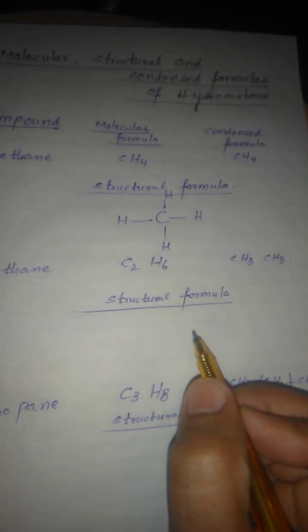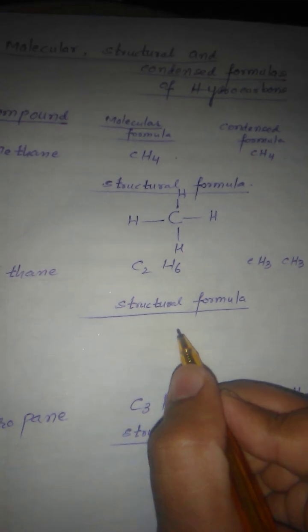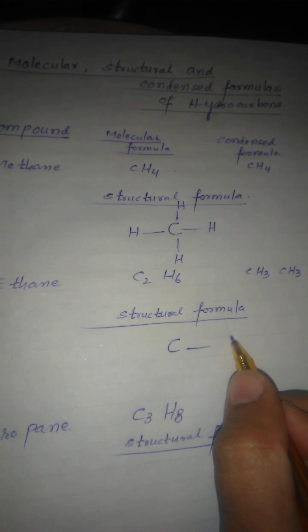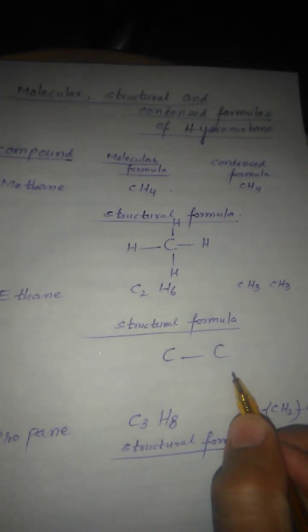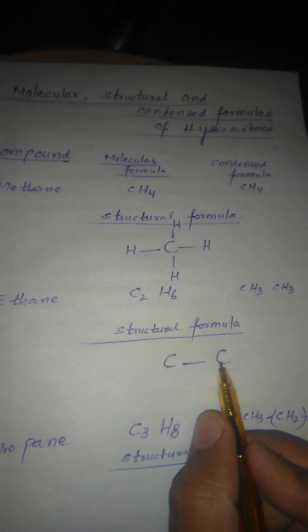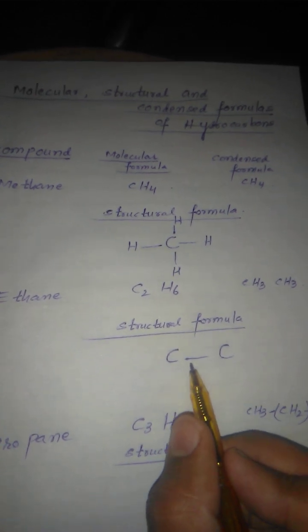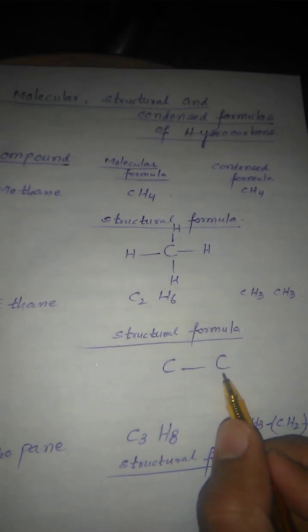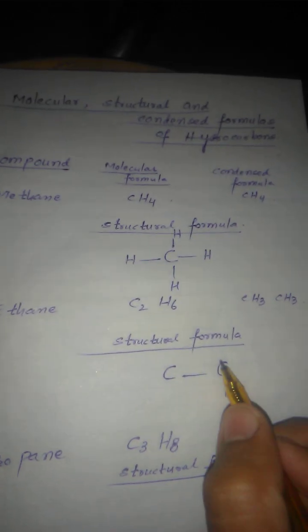So in ethane, we see the 2 carbon atoms are bonded in this way. With the 1 carbon atom, we see 1 bond of this carbon atom is connected with this carbon atom, so 3 valencies of carbon are remaining.